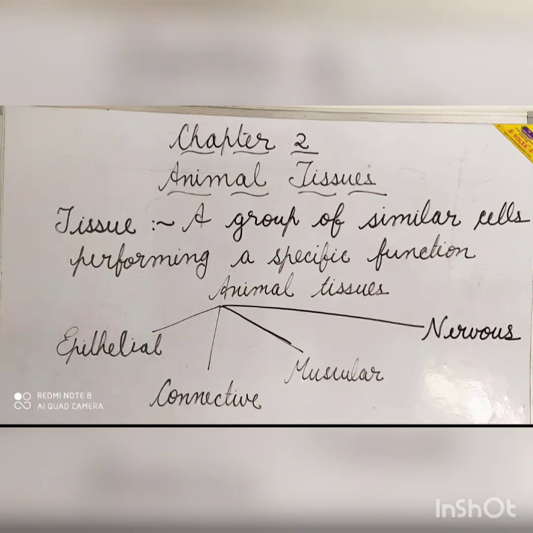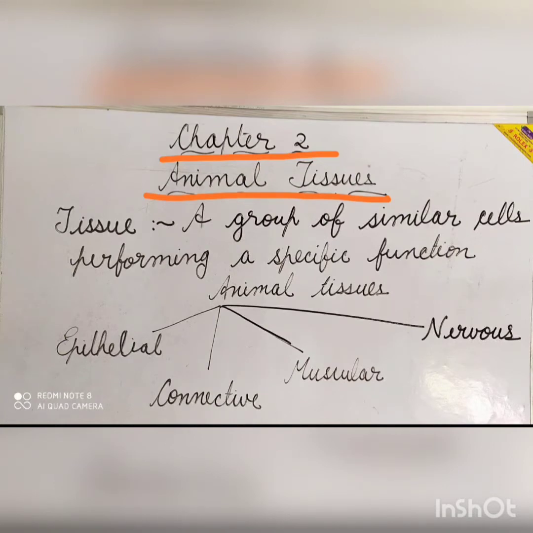Good morning, students. Today we are going to start the new chapter, chapter number 2, animal tissues. We have studied about different types of tissues found in plants. In this chapter we are going to study about the tissues found in animals.